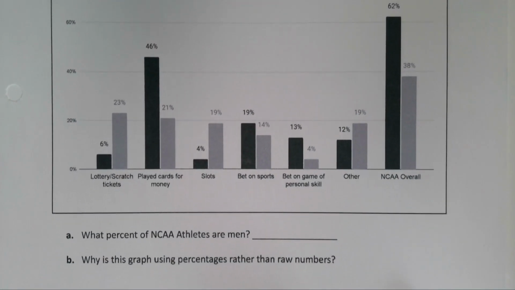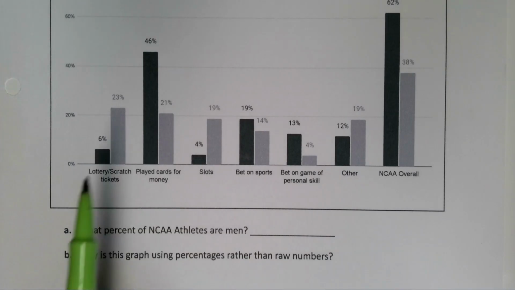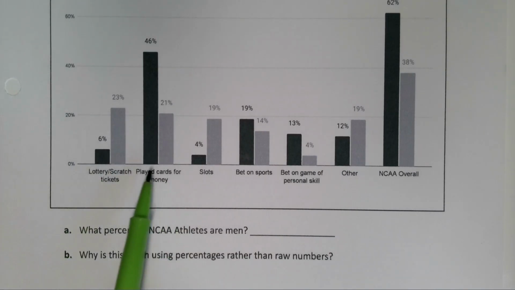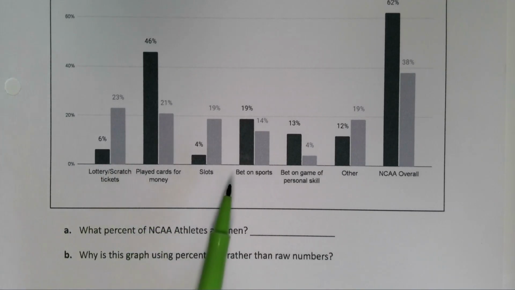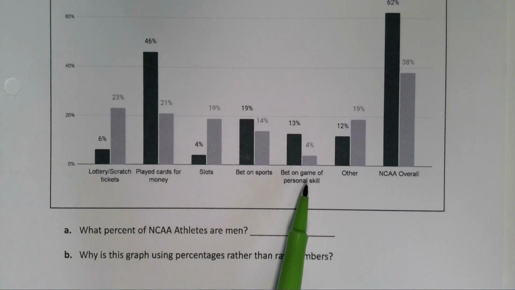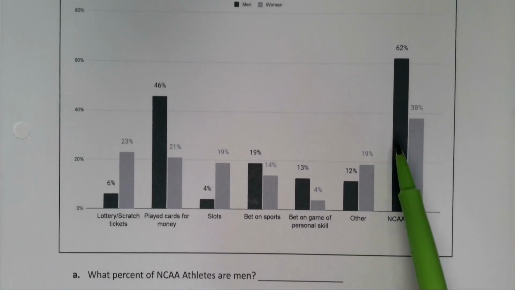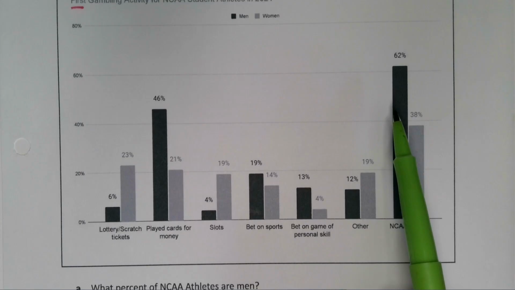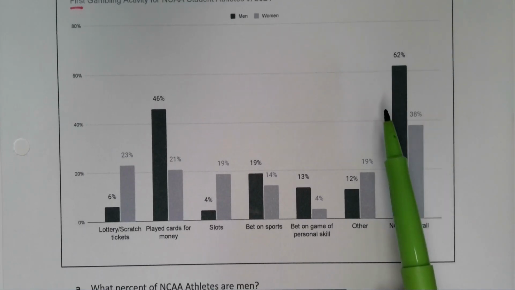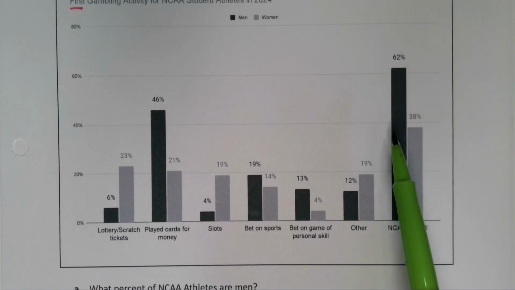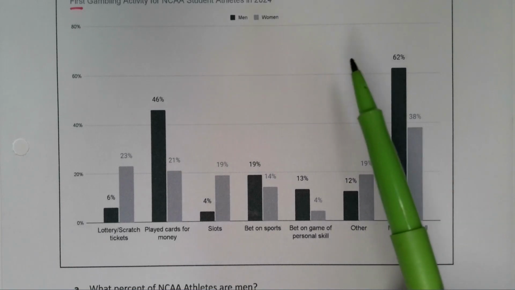Okay, so here we can see lottery scratch tickets, playing cards for money, slots, betting on sports, betting on games of personal skill, and others. So these are the potential areas where they could have gambled. Over here, for comparison's sake, I wanted you to know the percentage of NCAA athletes overall that are men and women. And this is one of the reasons we don't use the raw numbers.